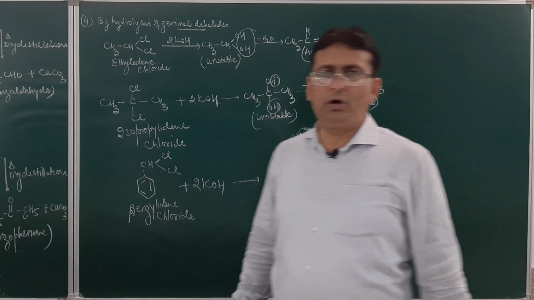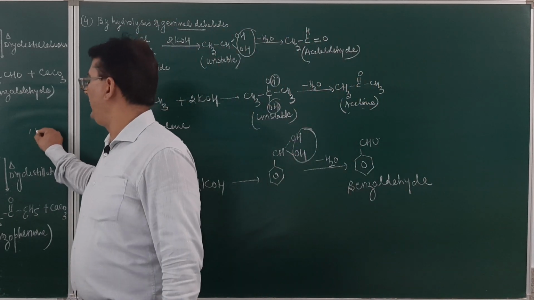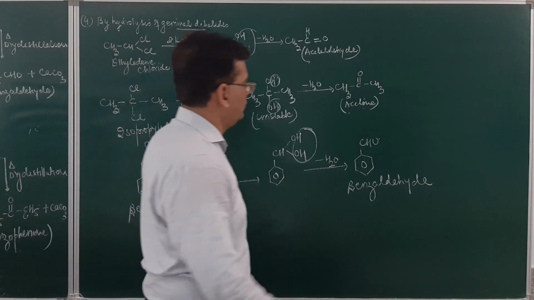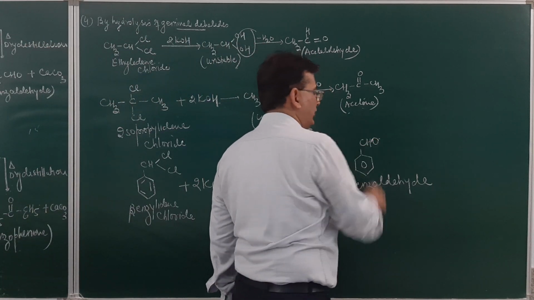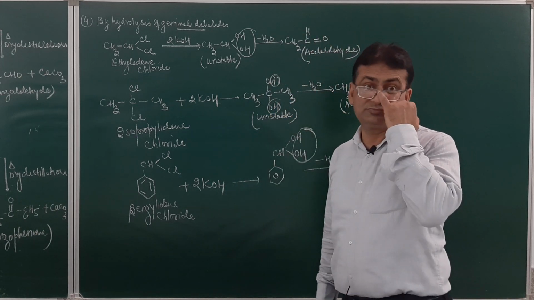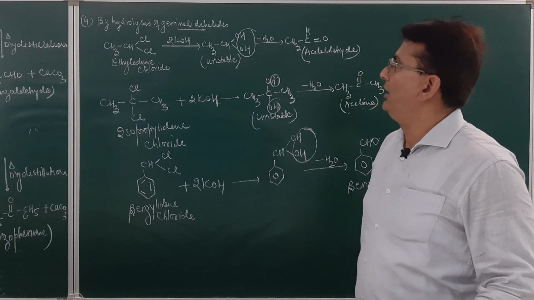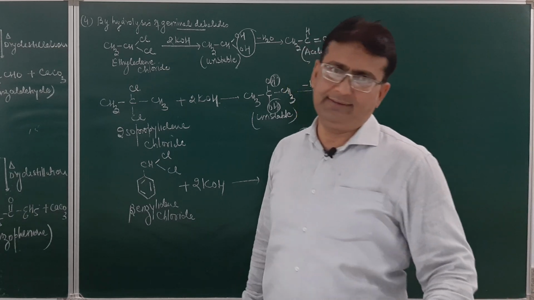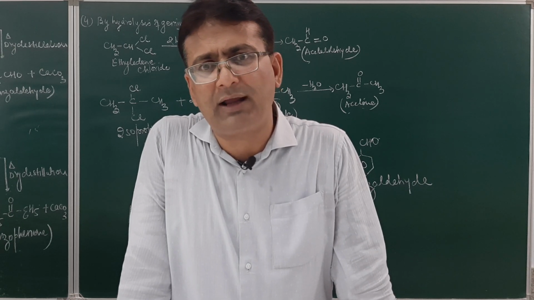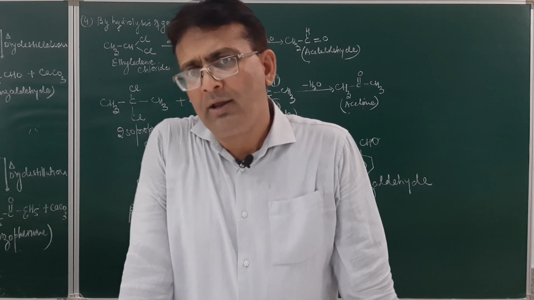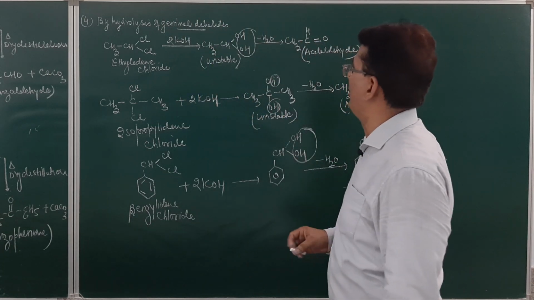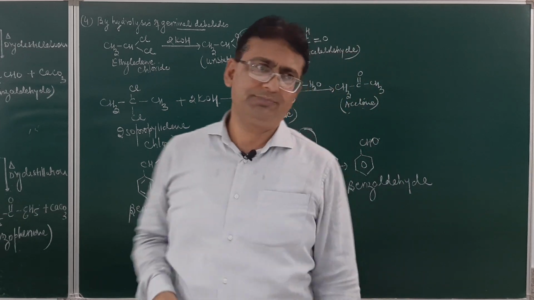Fine. So over here, if we discuss the preparation, I have discussed with you two methods of preparation today. First was by the dry distillation of a calcium salt of a fatty acid, and second was by hydrolysis of gem dihalides. Geminal dihalides are those dihalides in which the two halogen atoms are attached on the same carbon atom. When they are made to react with potassium hydroxide, they form an unstable compound which will eliminate a molecule of water and result in the formation of aldehyde.